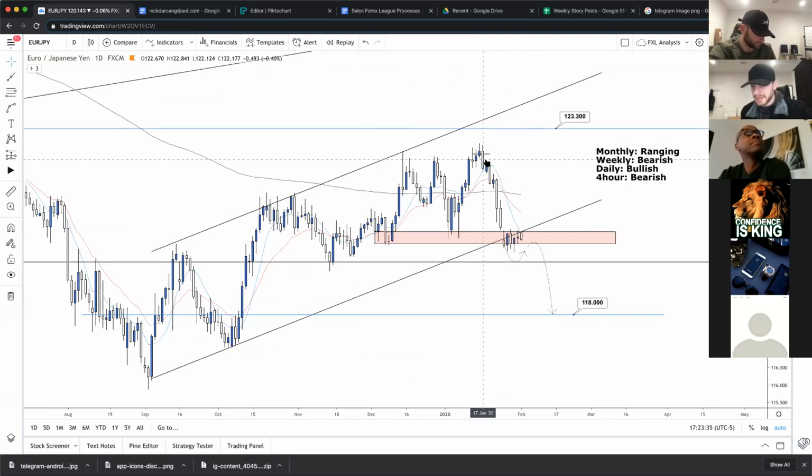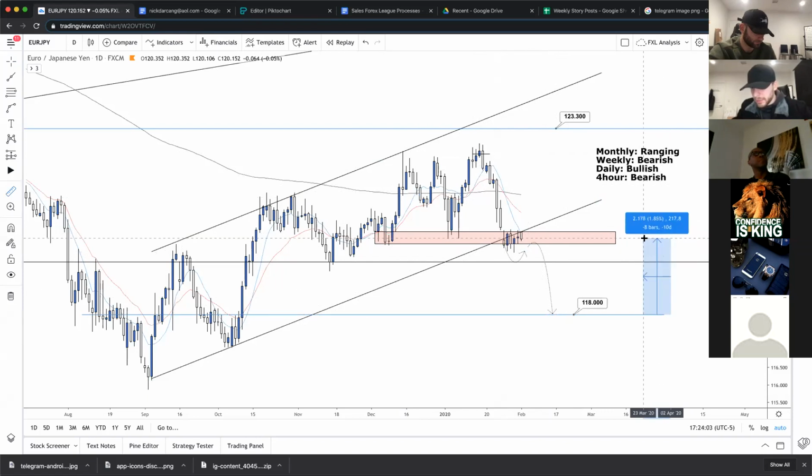This is EJ, so we did capitalize on this. We saw that price action had tested this high once more, and then showed a transition, which was confirmed by this engulfing, followed by another engulfing, and so on, and pushed all the way down to this low. So from here, we want to see price action pop lower, retest, and then give us another signal, and then we can target down to 118. So a lot of pips on this pair that we had. Let's see. We're looking at about over 200, so this is great.